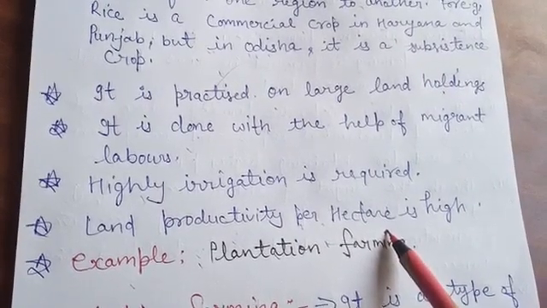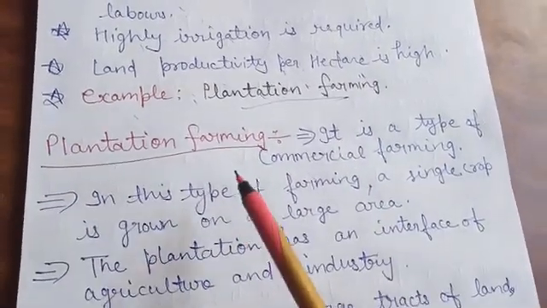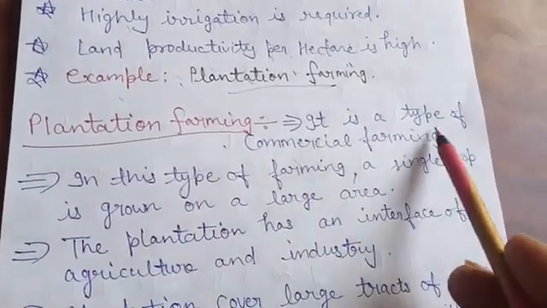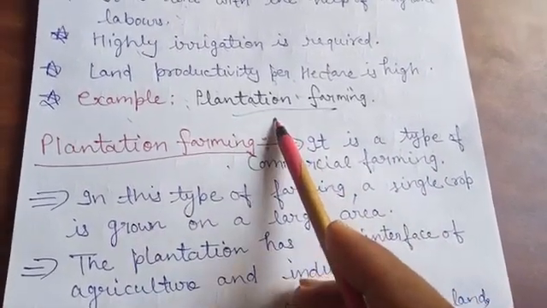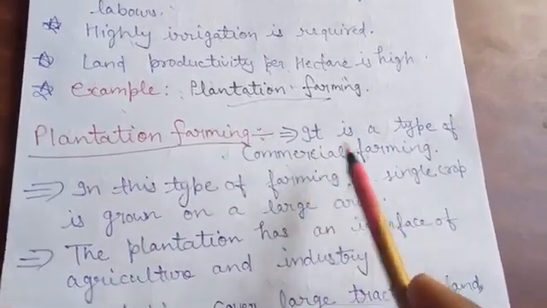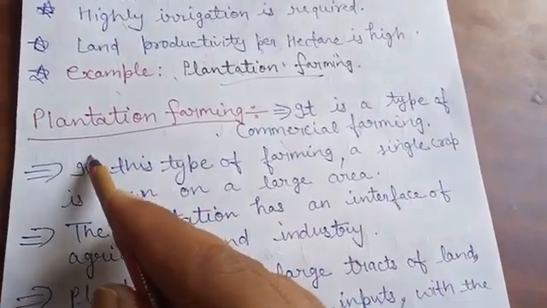So now we will discuss what plantation farming is. Plantation farming is a type of commercial farming. We have read that it is an example of commercial farming. How can we define plantation farming?